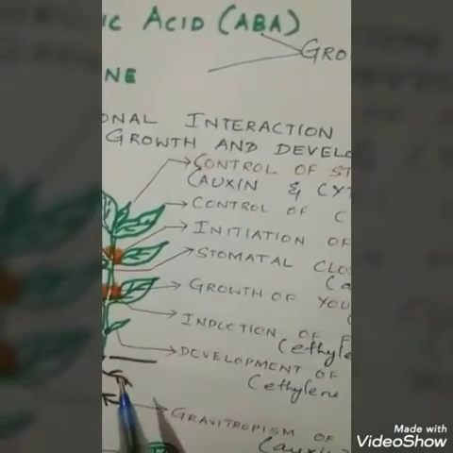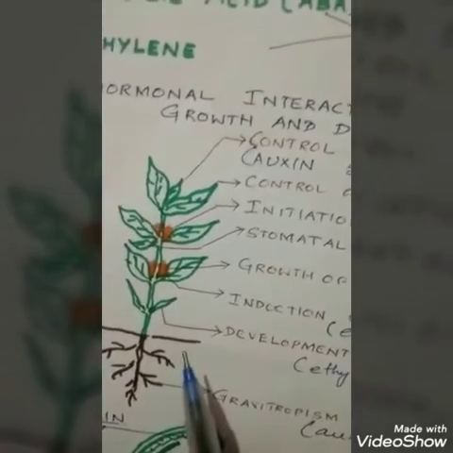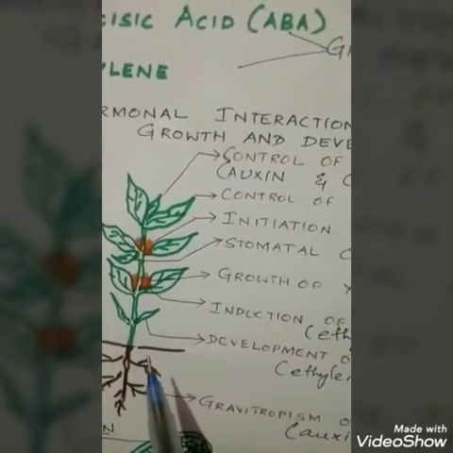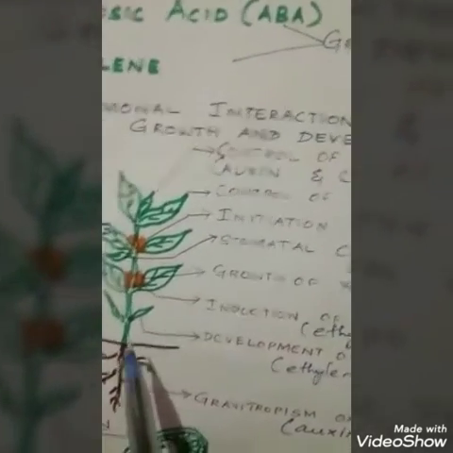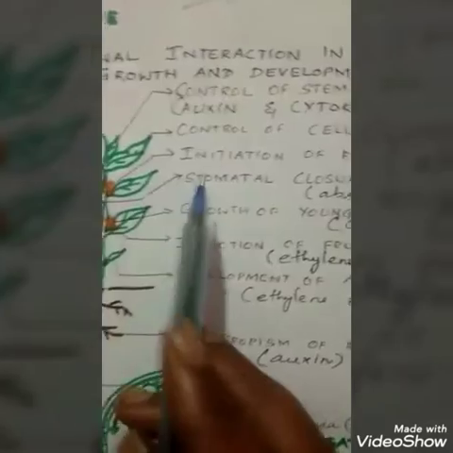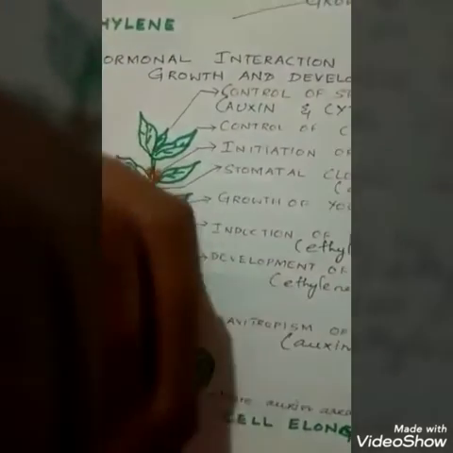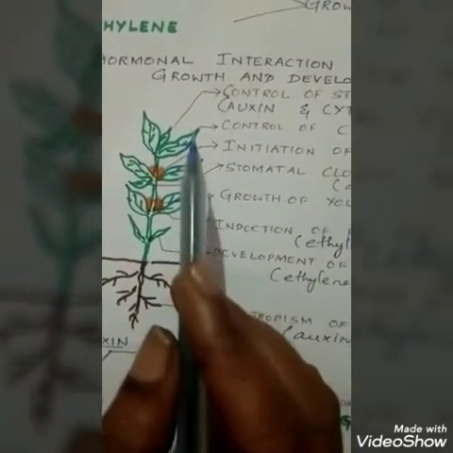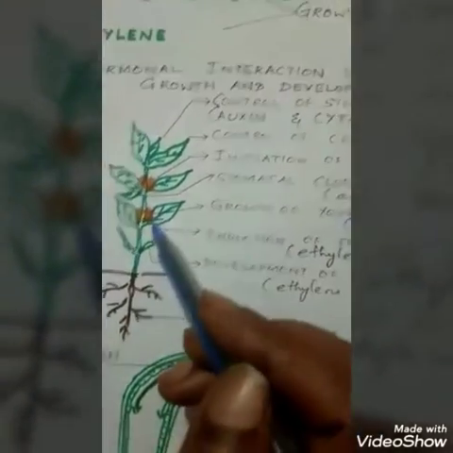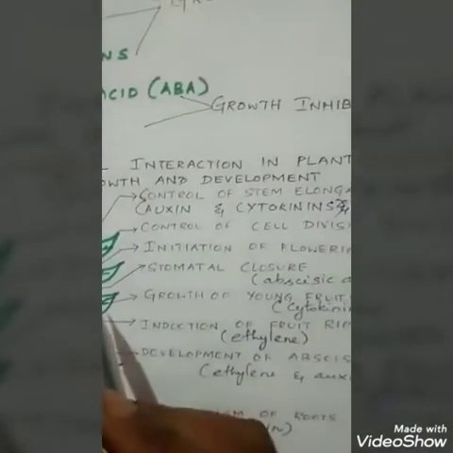Bolting is observed due to the excessive secretion of gibberellin. Treatment of rosette plants with gibberellin induces sudden growth in the internode and shoot elongation followed by flowering. This is called bolting.